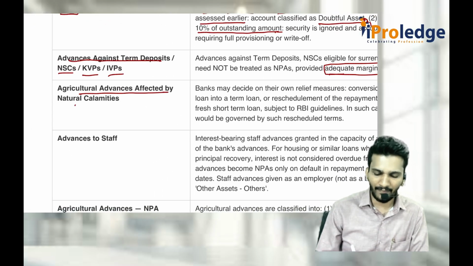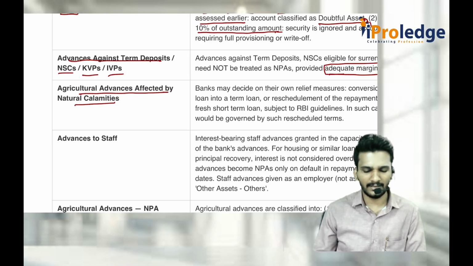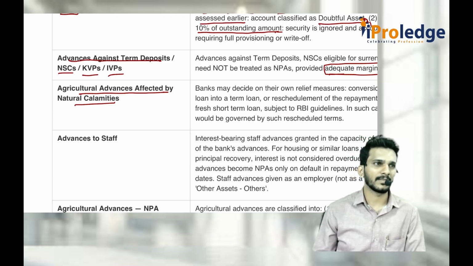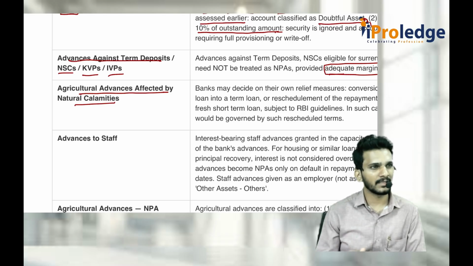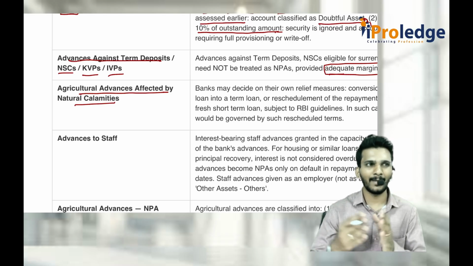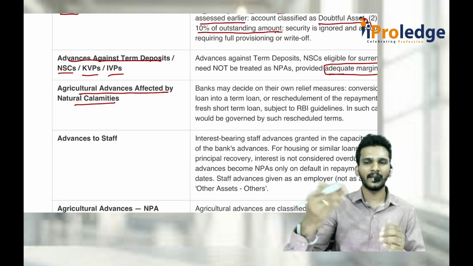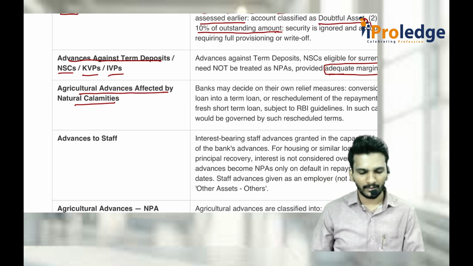Agriculture advances which are affected by natural calamities. What are agriculture advances? When I say agriculture advances, they are not as per normal guidelines for normal loans and advances, because agriculture items are being produced and the crop will come maybe after 6 months, after 1 year. There is so much of a time gap between putting the money and getting the money back. That is why the bank should treat crops as two types.